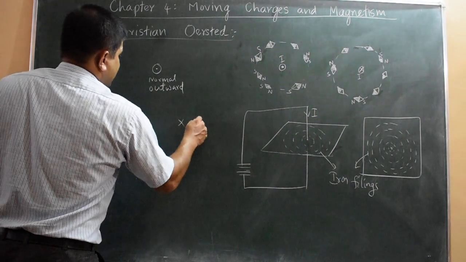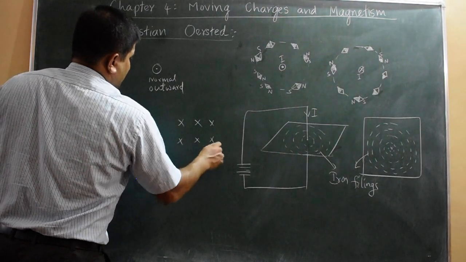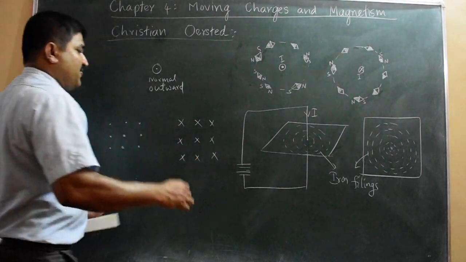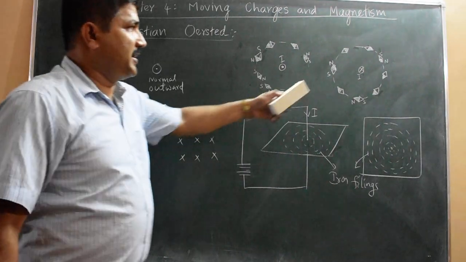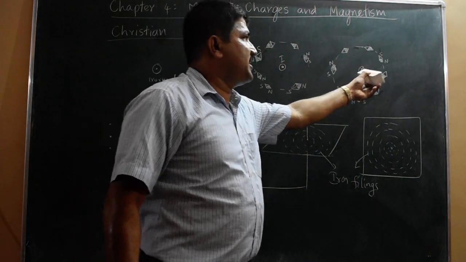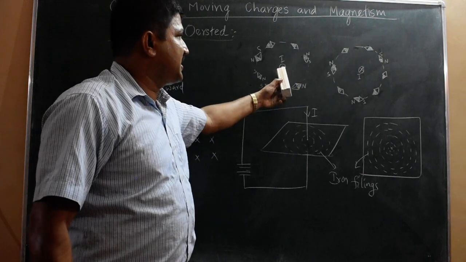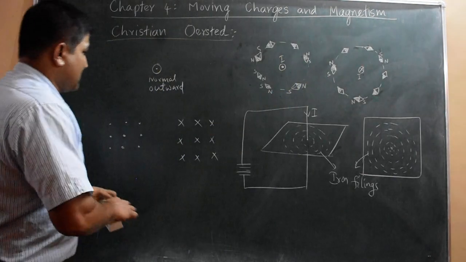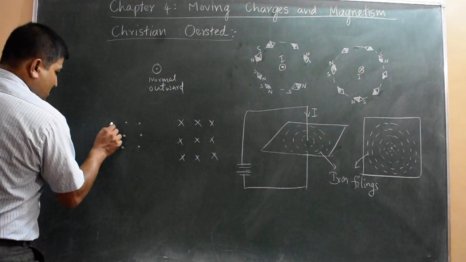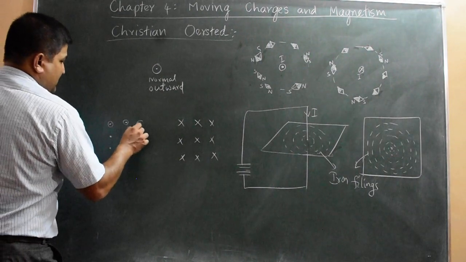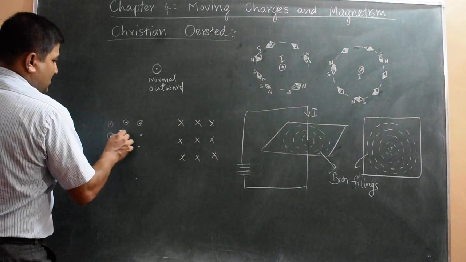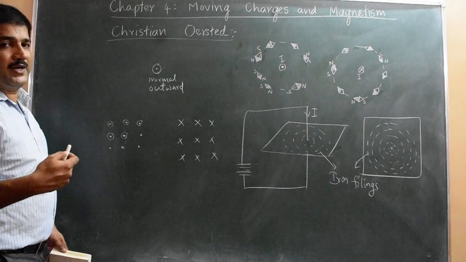If I say x like this, then I have to understand that the magnetic field is into the plane of the board. X mark indicates into the plane of the board. Here current is flowing into the plane of the board. Here current is flowing out of the plane of the board. So dots or dots with a circle represent the field or current normal, perpendicular and outward.